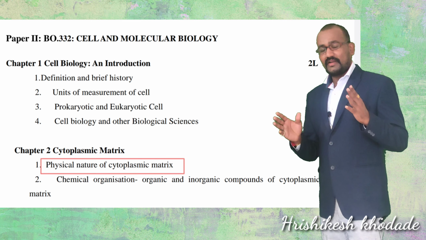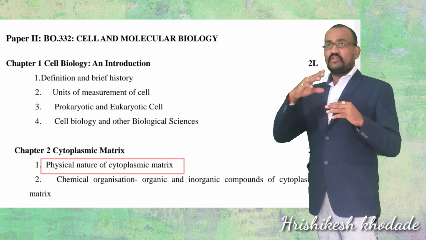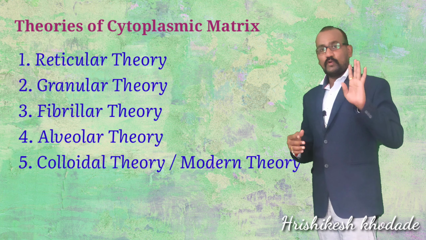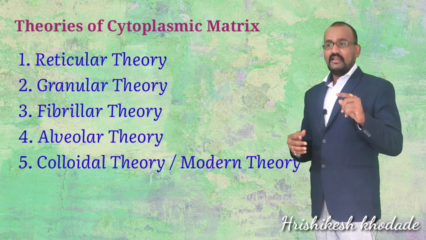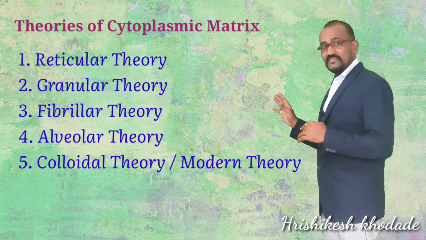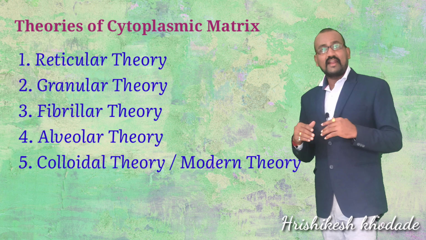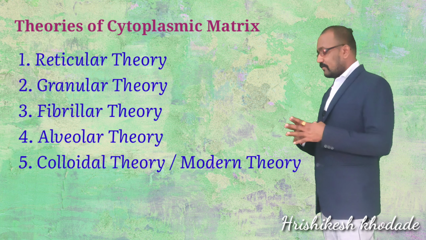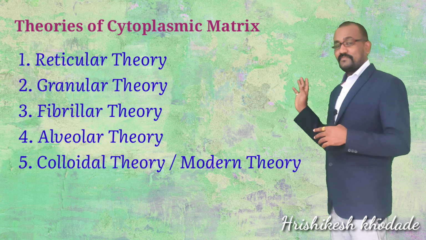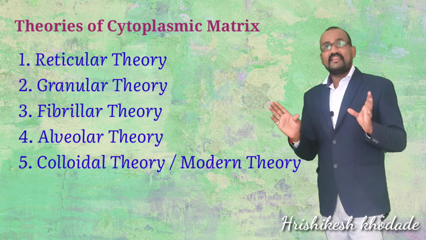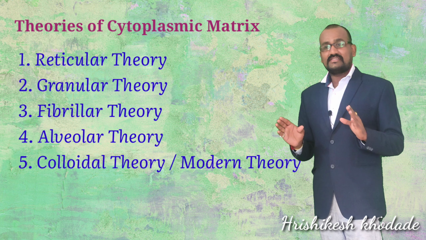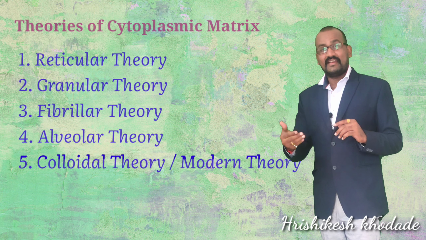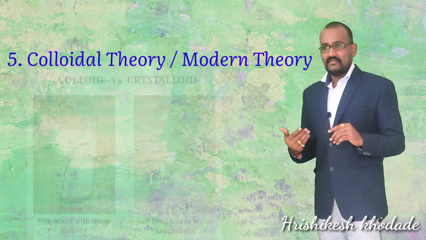The physical properties can be explained by the theories. 8 to 9 theories are given, out of which one theory is very essential. I will list out 5 to 6 theories: the granular theory, fibrillar theory, alveolar theory and colloidal theory. The colloidal theory is the most important, considered a modern theory to explain the cytoplasmic matrix.